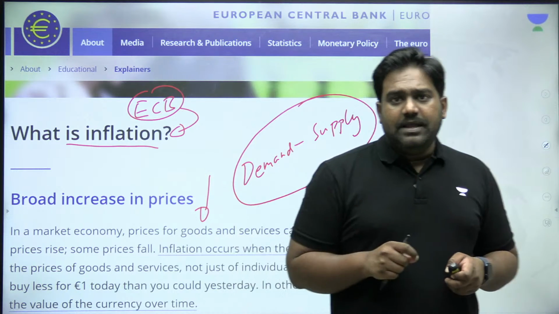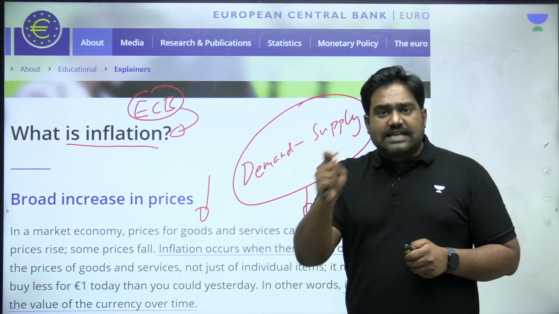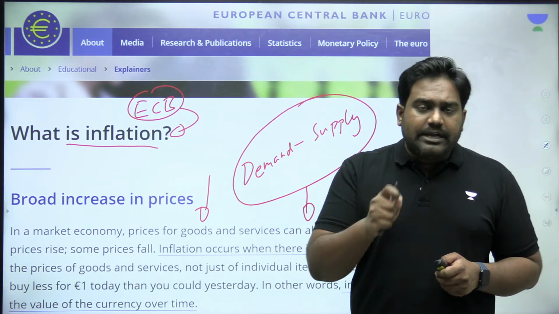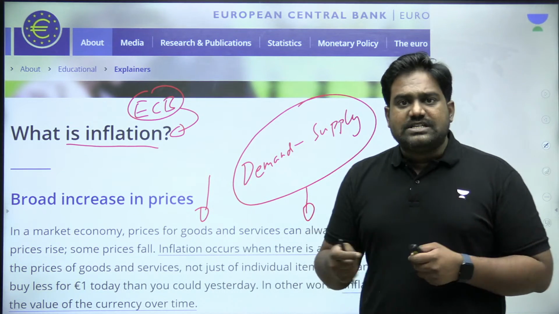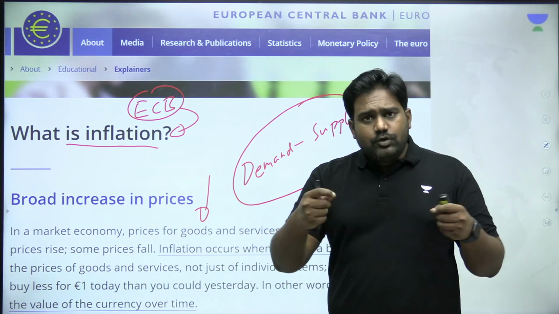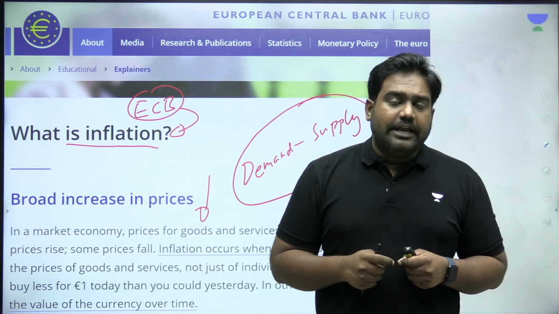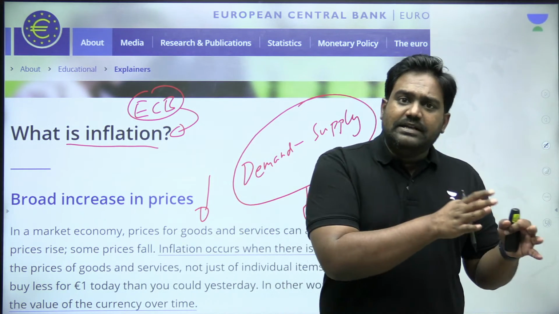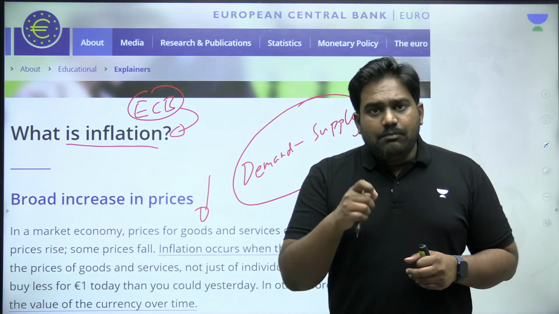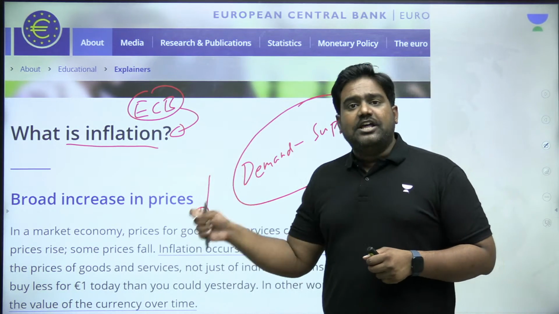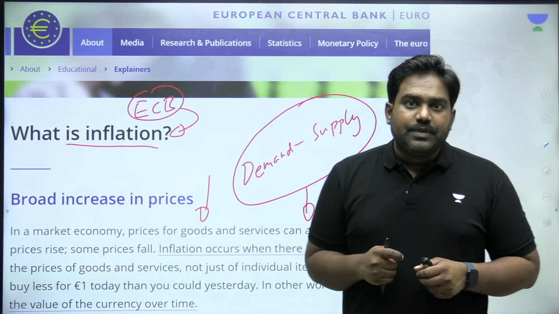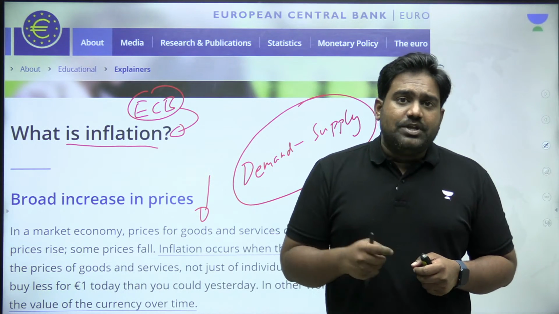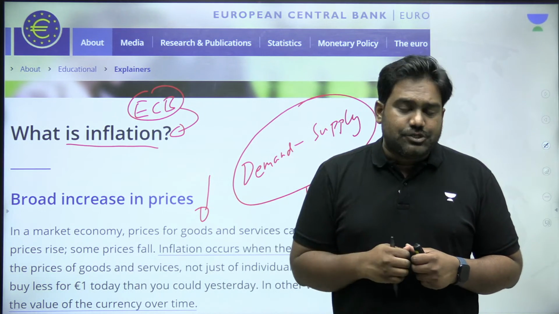In an ideal economy, a moderate inflation is actually good. A moderate level of inflation is good to sustain demand and to promote growth in the economy. It is any day much better than having a deflationary situation. But the problem arises when inflation starts going out of control. There are some countries which face the problem of runaway inflation.